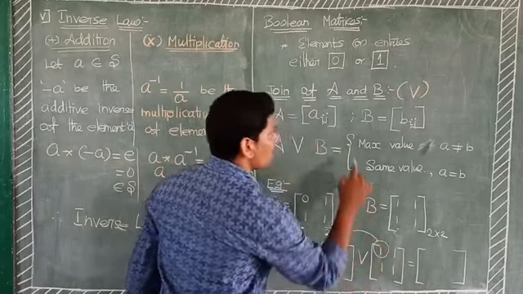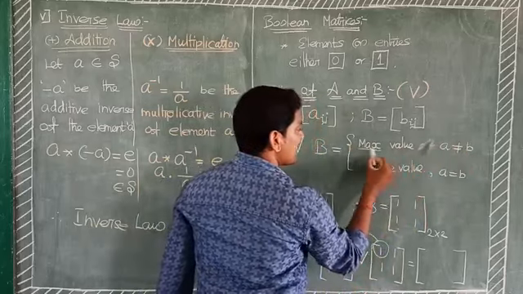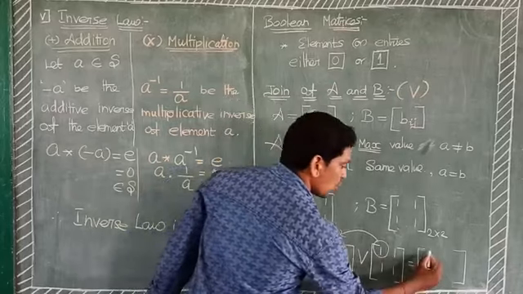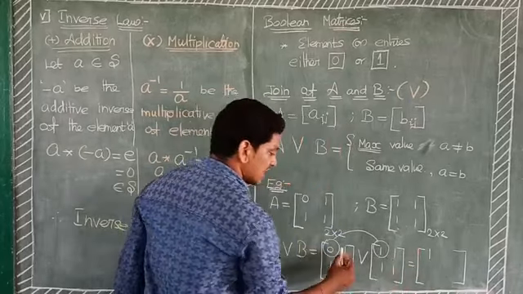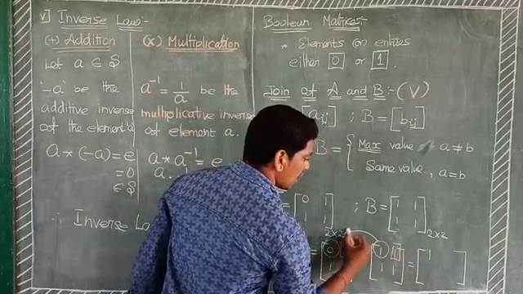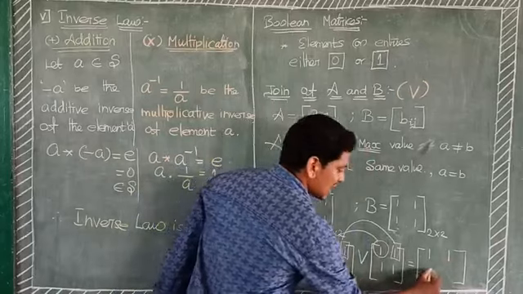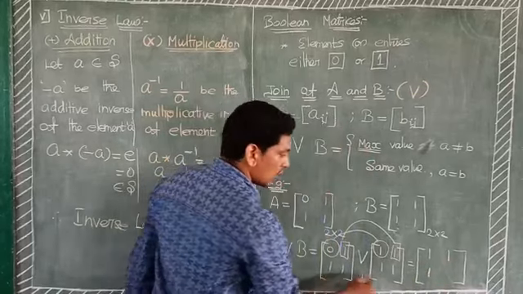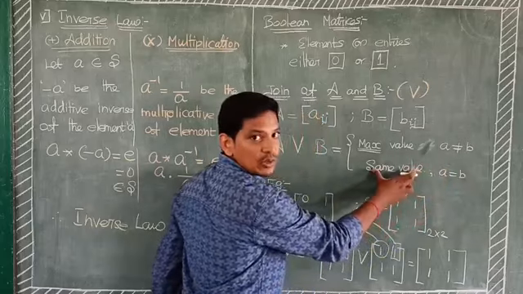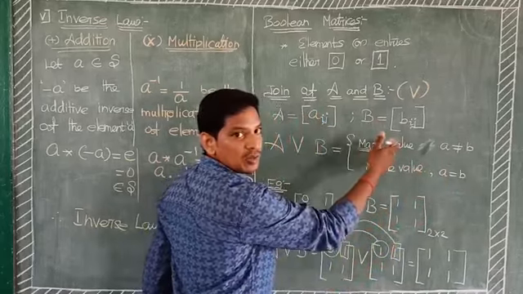0, 1 means two values are different, not equal, so we select the maximum value. Which is the maximum value? 1 is the maximum value. Next we take corresponding elements 1, 1. The maximum value is 1. The next one, 1, 1, the maximum value is 1. Both are equal, meaning the same value. Suppose not equal, then we select the maximum value.